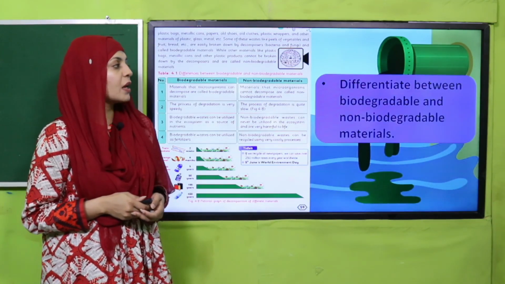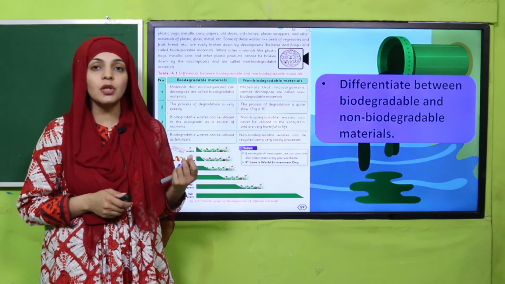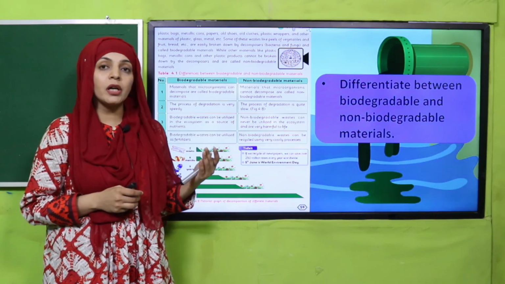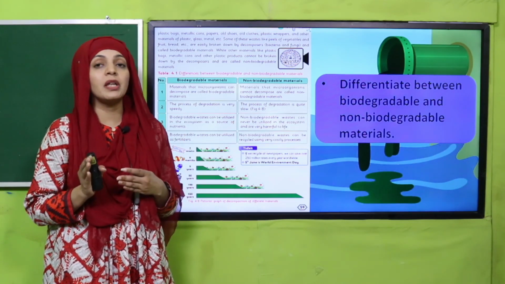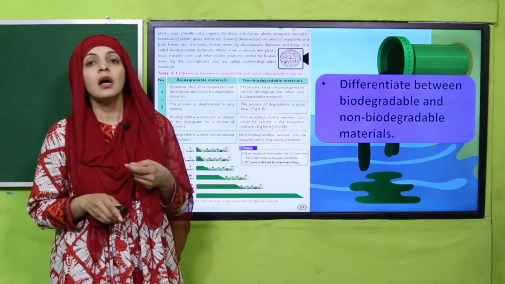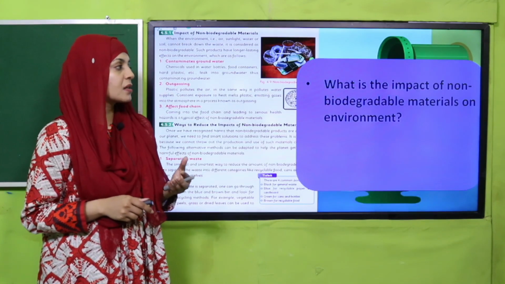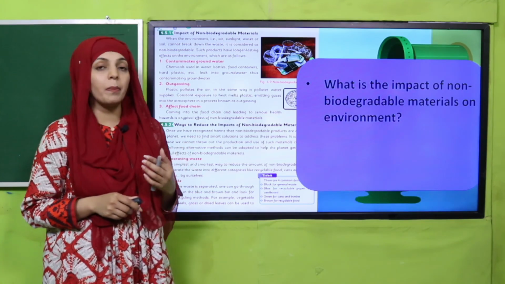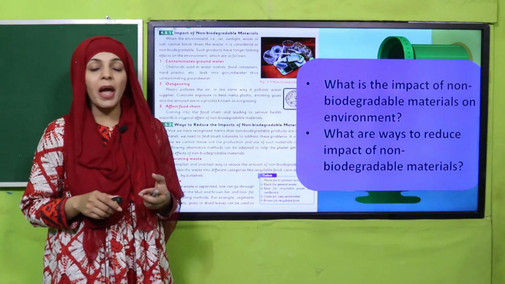Okay, my dear students, then we discussed biodegradable and non-biodegradable materials. What is the difference between the two? Biodegradable material can be decomposed by the decomposers, whereas non-biodegradable material cannot be decomposed by the decomposers. Then what are the impacts of non-biodegradable material on the environment? They cause pollution. And what are the ways to reduce the impact?